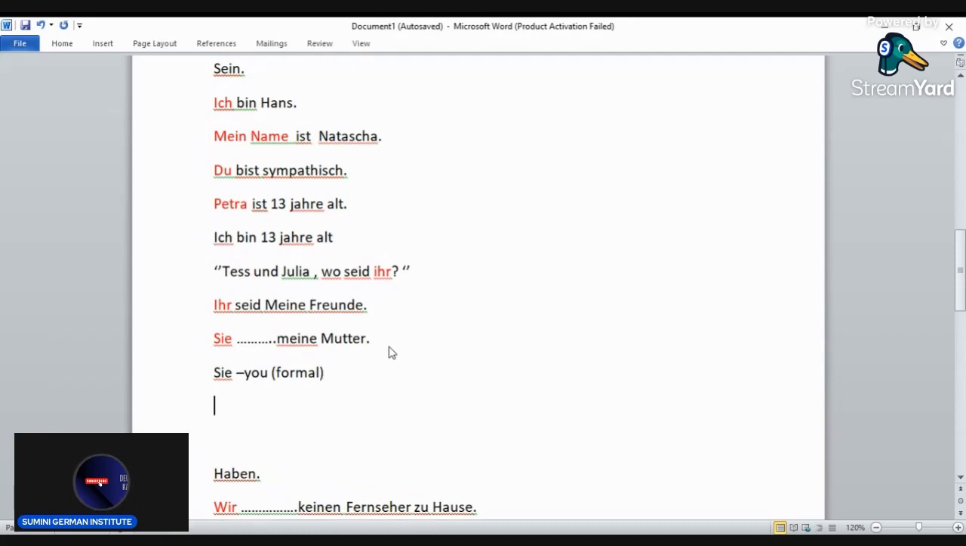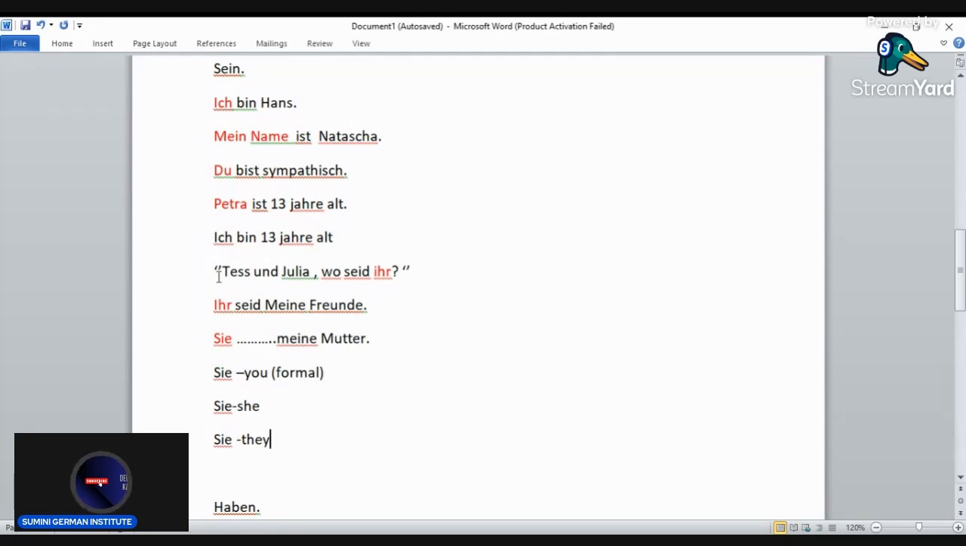The second sie is she. Yeah, it is normally written with a small s, except when it's at the beginning of a sentence. And then the third sie is they. Also, it is normally written with a small s, except when it is at the beginning of the sentence. So when they are at the middle or at the end, they have small s.